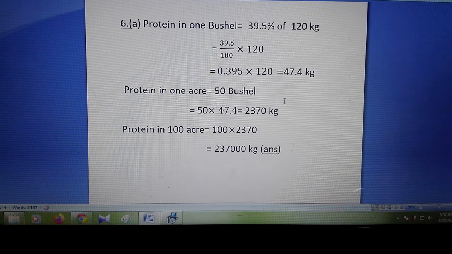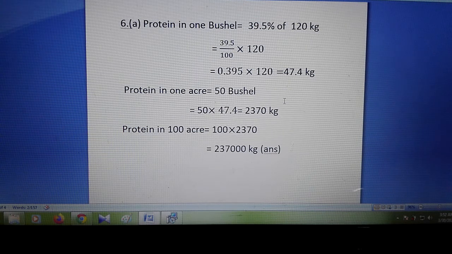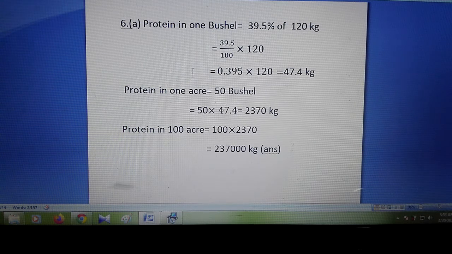Okay, now the final maths. The protein in 1 bushel is given as 39.5 percentage of 120. Okay, it is given. So just calculate. After doing calculation, we got 47.4 kg.